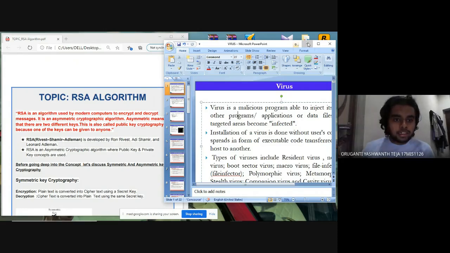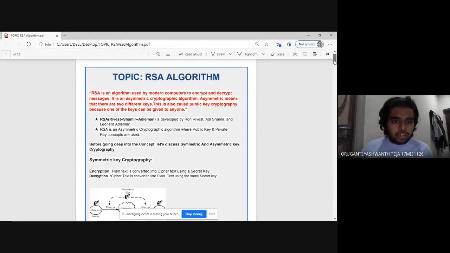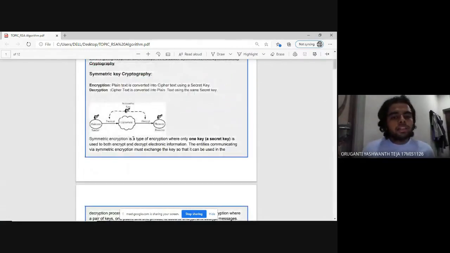Let me discuss symmetric key cryptography. In encryption, plain text is converted into ciphertext using a secret key. In decryption, ciphertext is converted back into plain text using the same secret key. Symmetric encryption is a type of encryption where only one key, a secret key, is used to both encrypt and decrypt electronic information.